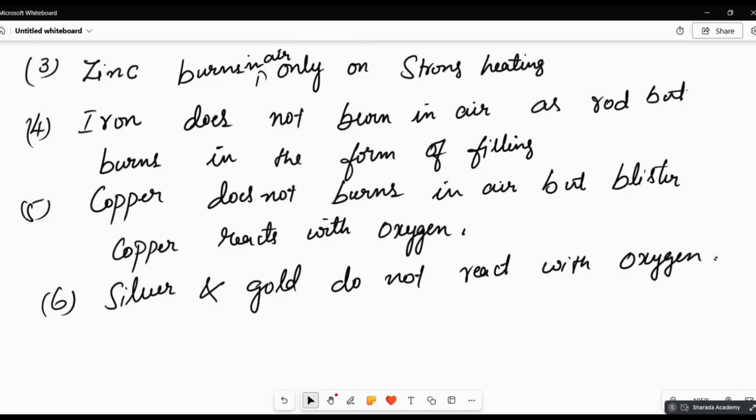At that time it reacts. Whereas silver and gold do not react at all. That is why silver and gold are precious, because they don't lose their properties. That is one of the big reasons why they are very important and widely used.